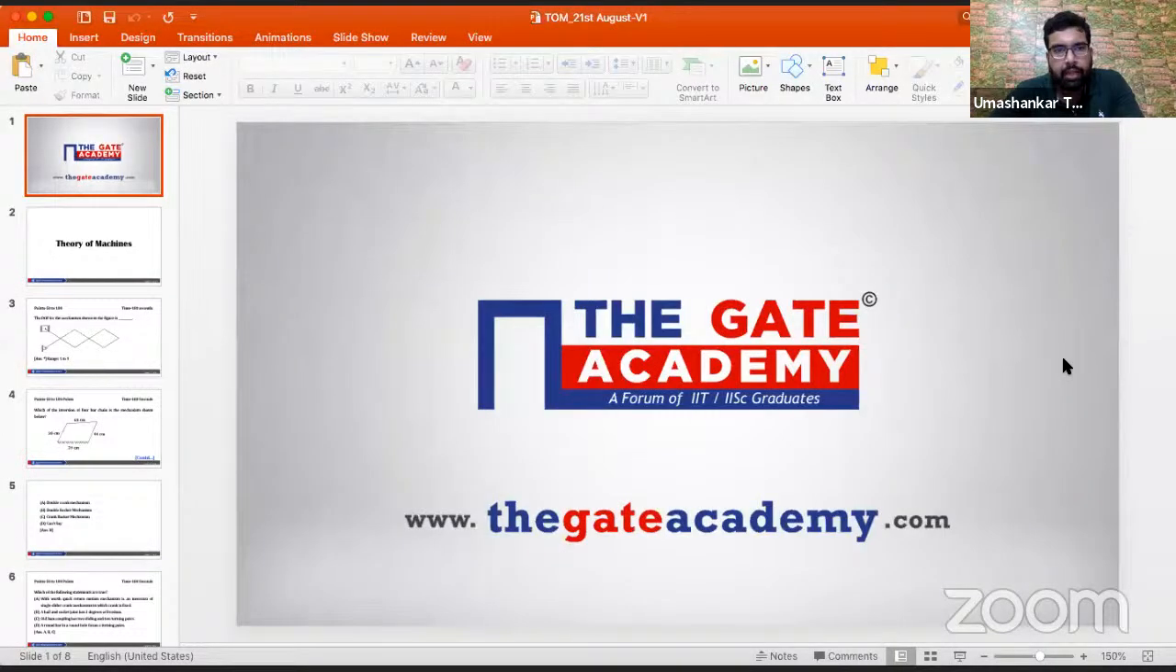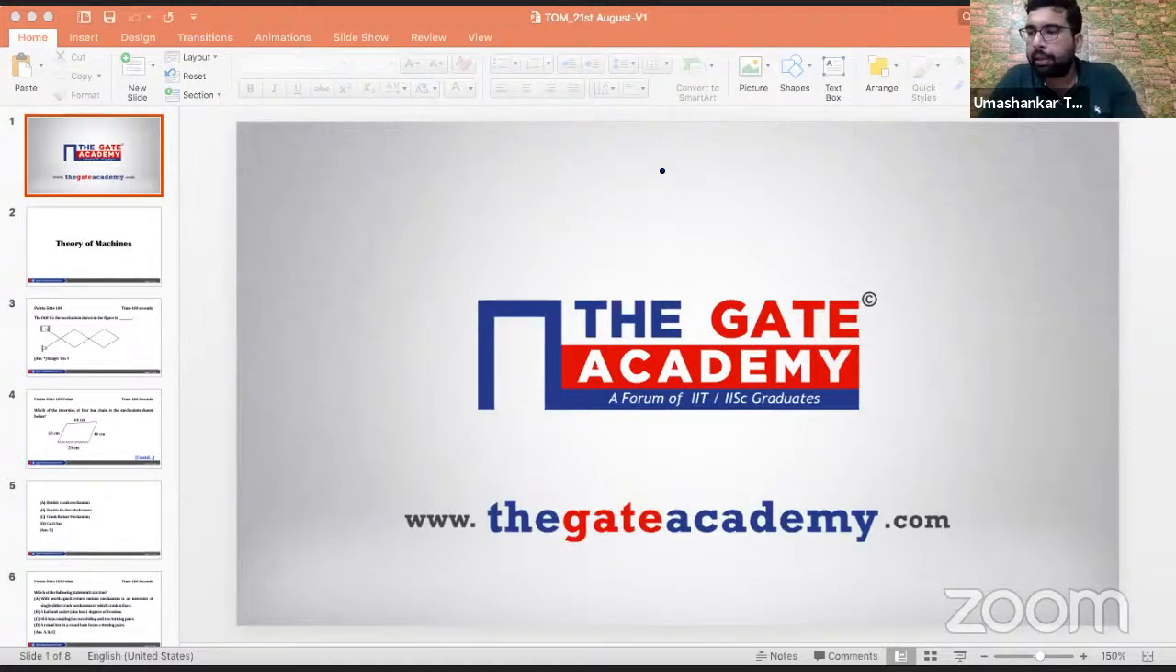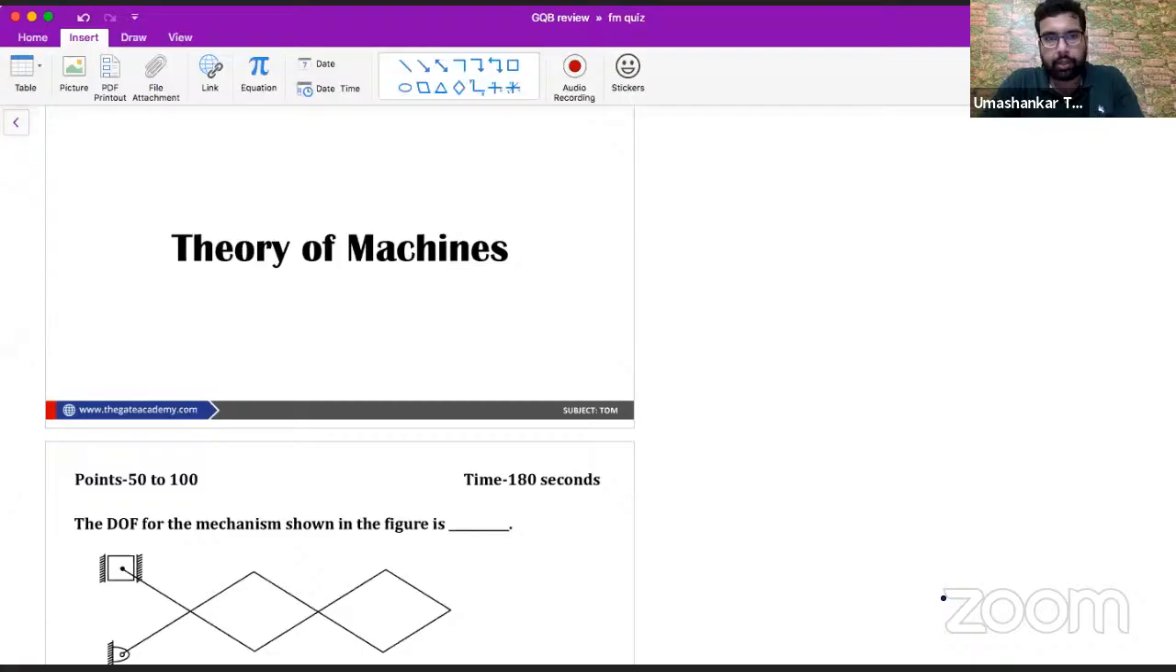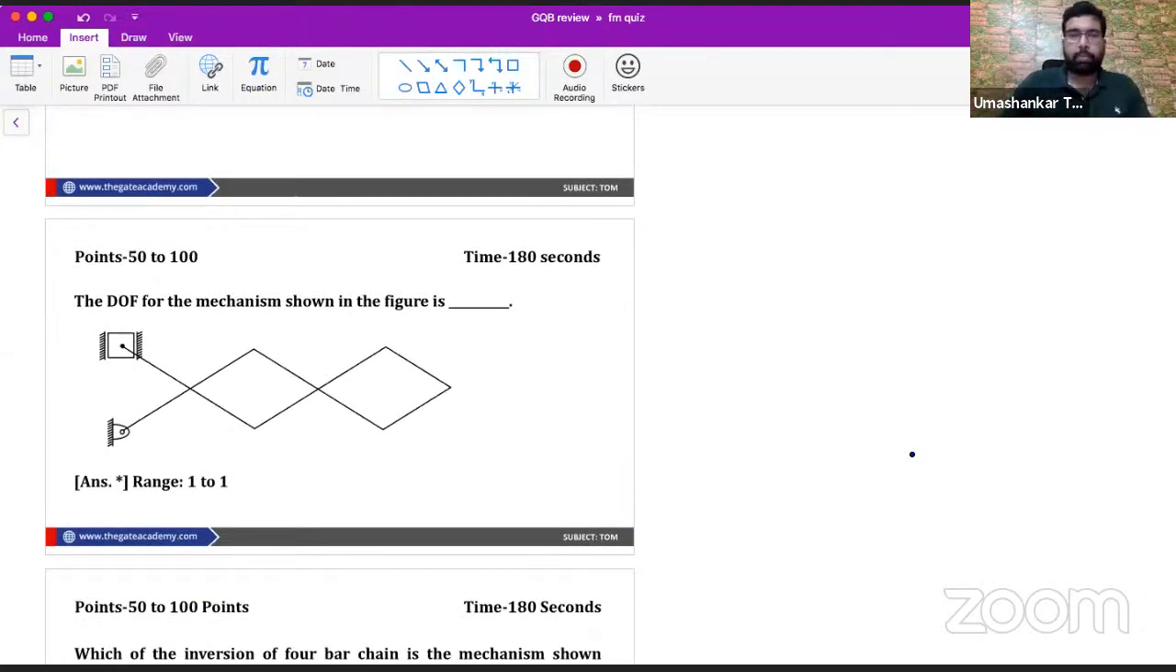Okay, so can we see the screen now, beta? Okay, so we can see, I guess, the OneNote now. Yes or no? Okay, some sort of problem is there. Okay, just one moment. All right. Now I think you can see the screen, the OneNote. Yes.